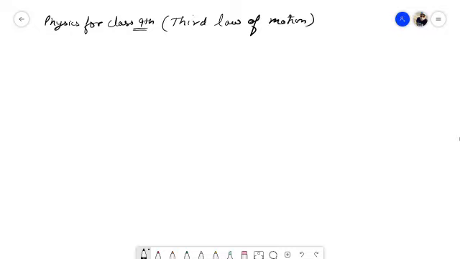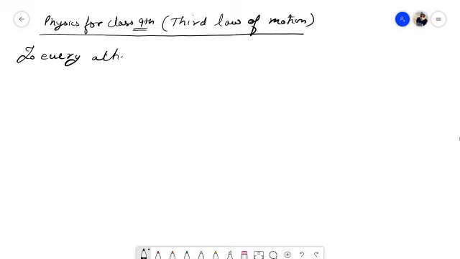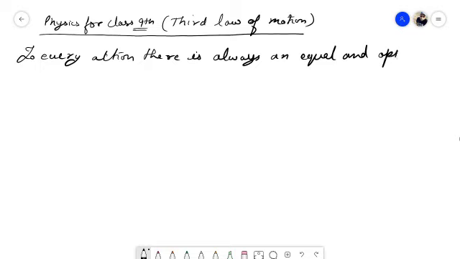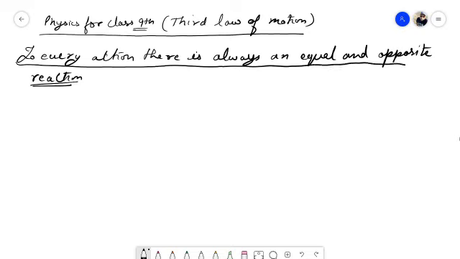Now, what does this third law of motion state? The third law of motion states that to every action there is always an equal and opposite reaction. Whenever you do some action, there will be an equal and opposite reaction.